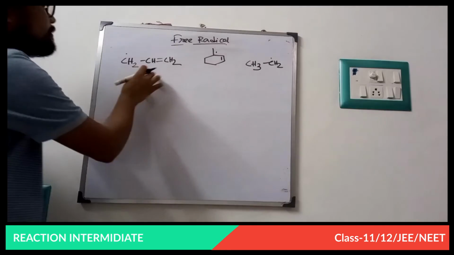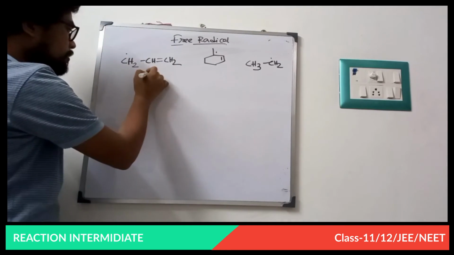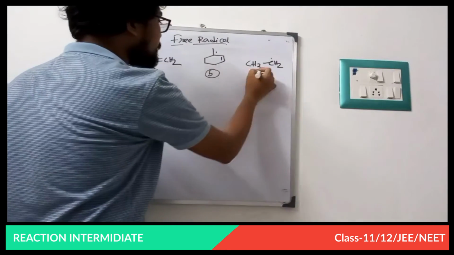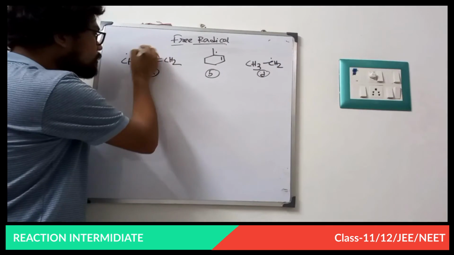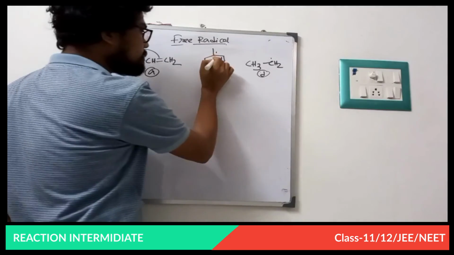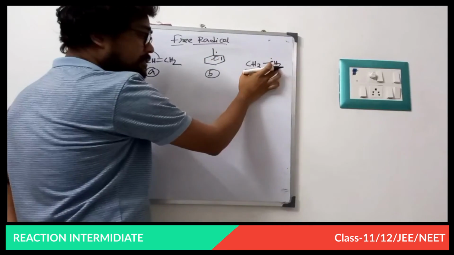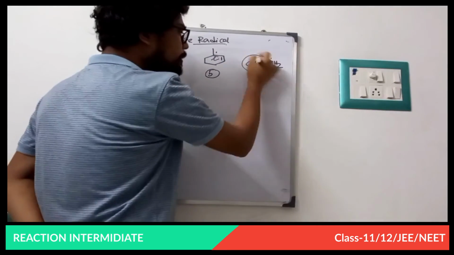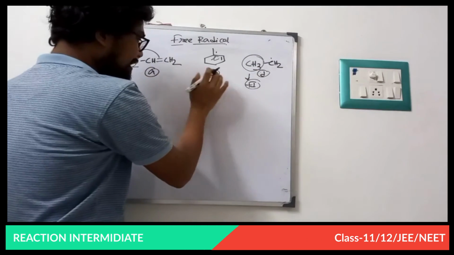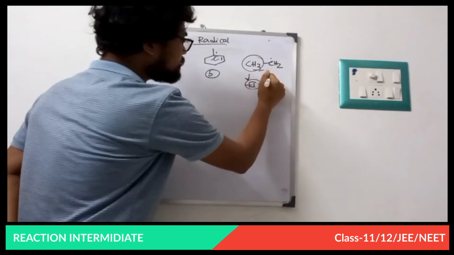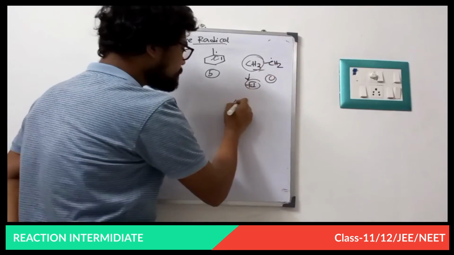Now compare the stability of these free radicals. Fine. Now this is also resonance stabilized. This is also resonance stabilized. But here this is stabilized only by the plus I effect of the CH3 group. So among A, B, and C, this is the least stable.